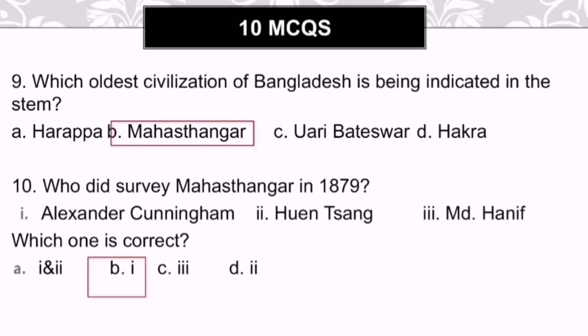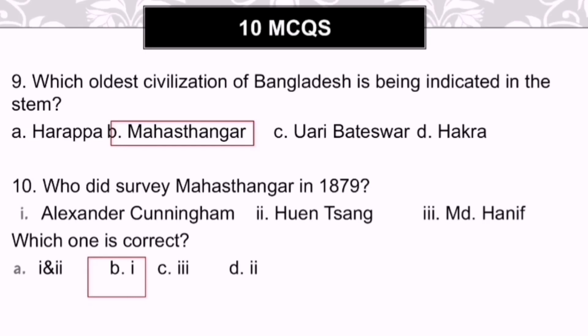Then question number D is a multiple choice question. The question is, who did survey Mahasthangar in 1879? The options are given like that. 1. Alexander Cunningham, 2. Wen Shang, 3. Muhammad Hanif. So the answer will be only Alexander Cunningham. Wen Shang and Muhammad Hanif, they didn't survey Mahasthangar in 1879.